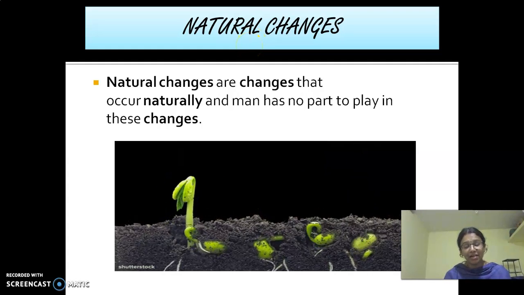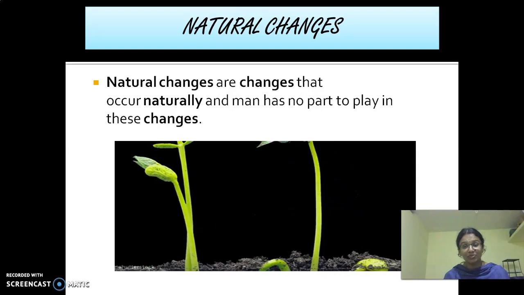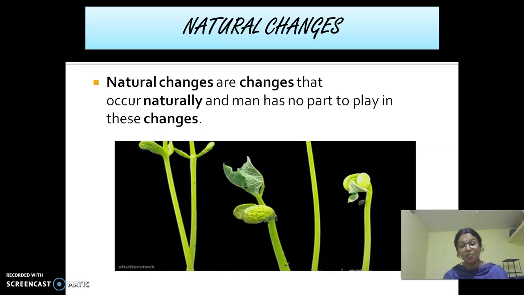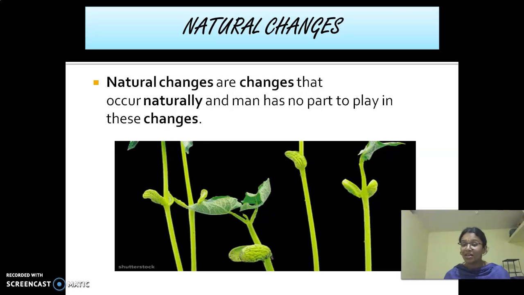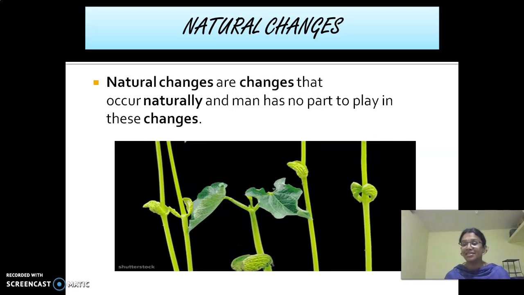And some other examples, can you remember, children? Volcanoes, I told you right. And then thunder, lightning, storm, tsunami, earthquake. So these are all natural changes.